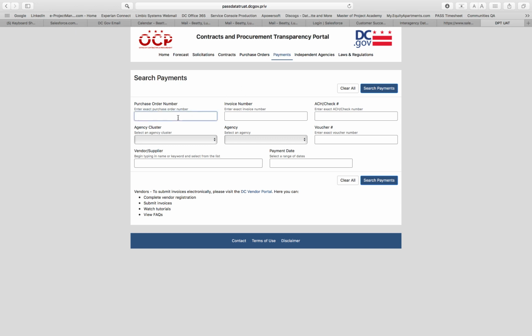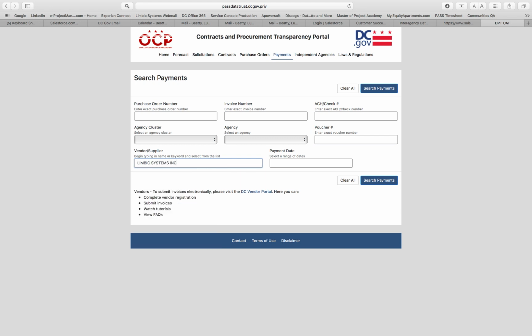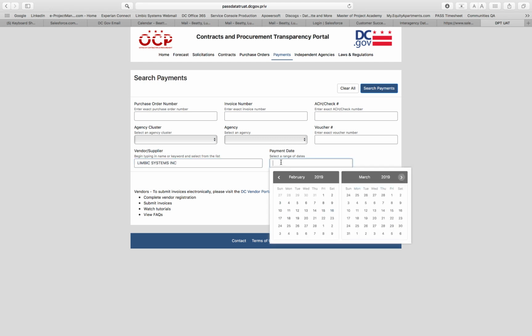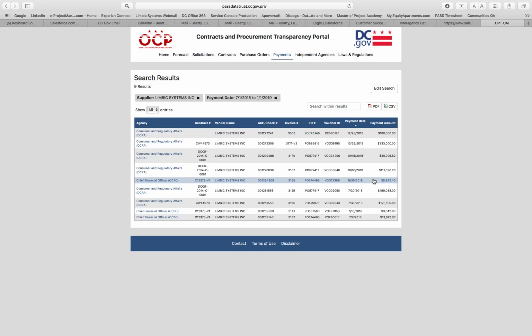Payments. We can search by purchase order number, invoice number, ACH check number. We have our agency searches and cluster limits. We also have voucher number, vendor, supplier, and I'll type here again as an example. And we can choose a date range, which I'll do. I'll put July 1st to January 1st. And I'll search for payments made to this particular vendor.